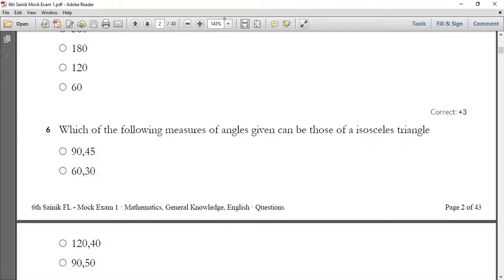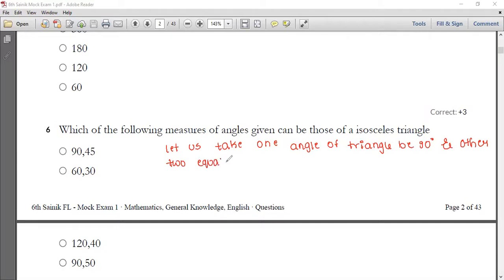Let me go with your solution. So let us take one angle of the triangle to be 90 degrees, and the other two equal angles to be 45 degrees each.